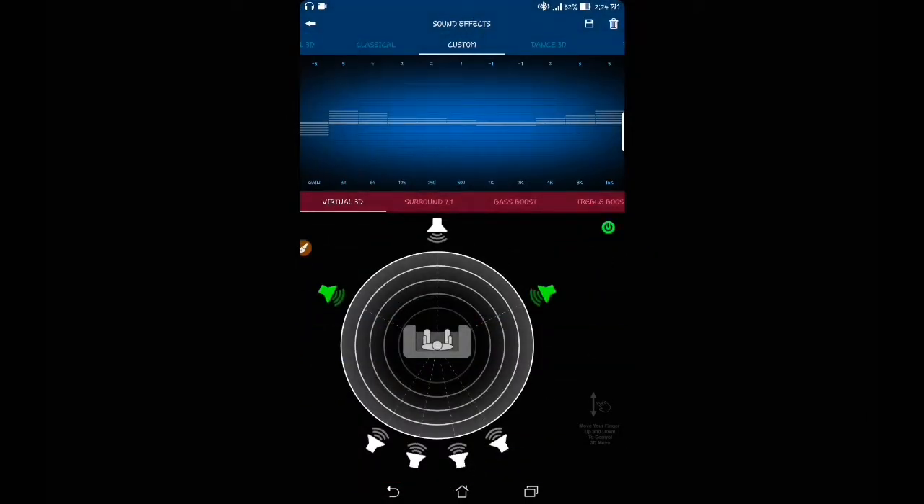You get several modes like surround 7.1, bass boost, treble boost, pan, classical 3D, acoustic 3D, and more.